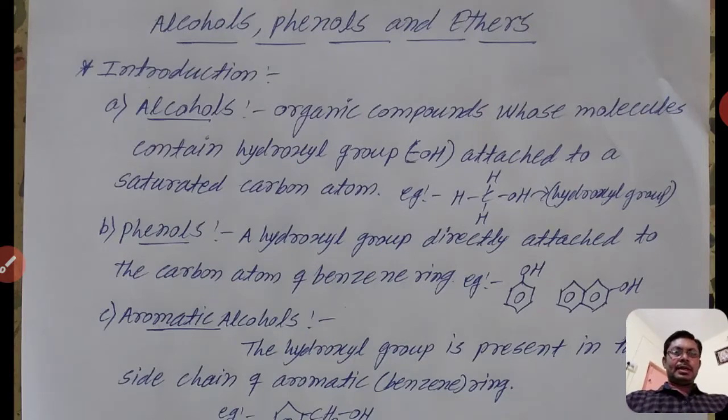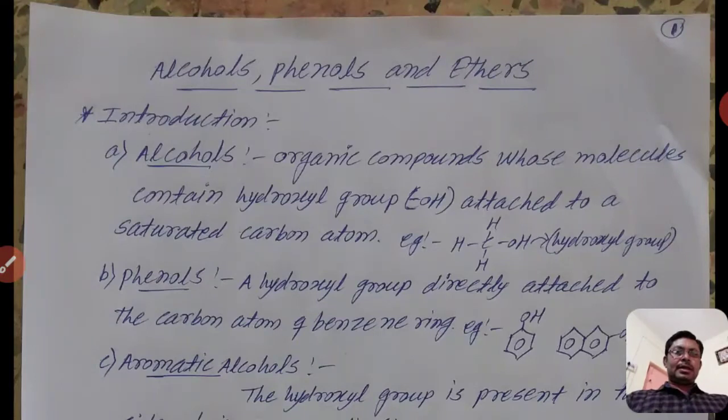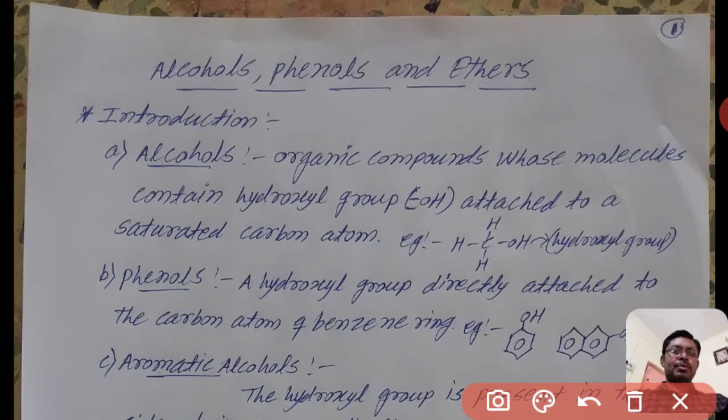In that chapter there are three terms, that is alcohols, phenols and ethers. You already know about functional groups. Alcohols have the functional group OH. Phenols also have the functional group OH. In halogen derivatives the functional group is X, that is halogen atoms. A halogen atom works as a functional group.